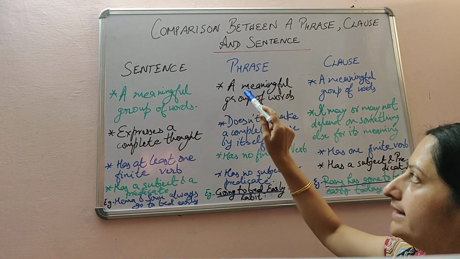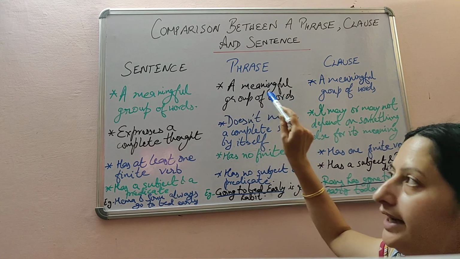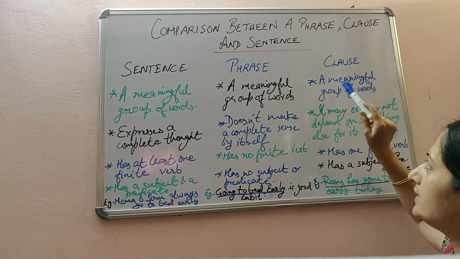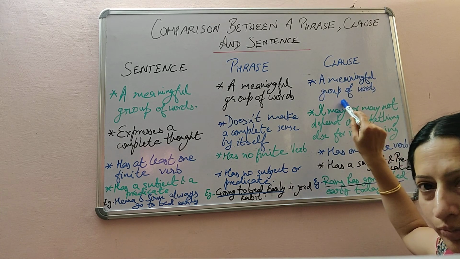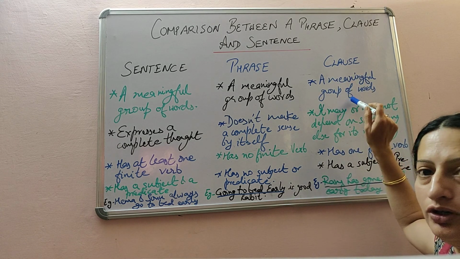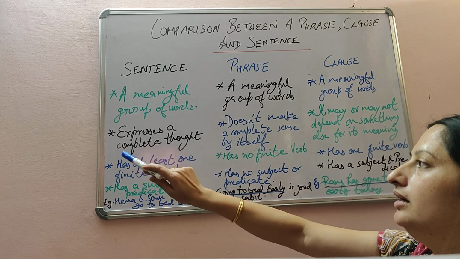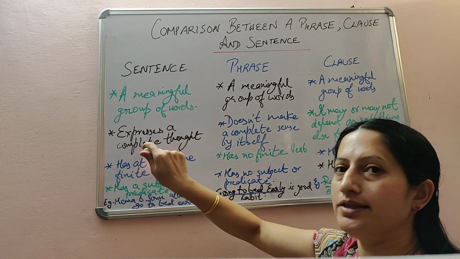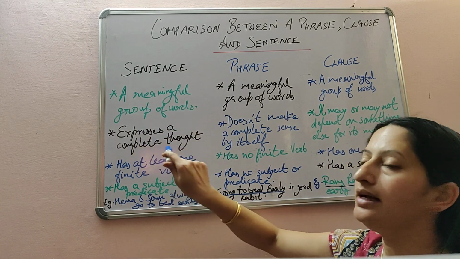Now what is a phrase? Phrase is also a meaningful group of words. And what is a clause? A clause is also a meaningful group of words. Now, what does a sentence do? A sentence expresses a complete thought.